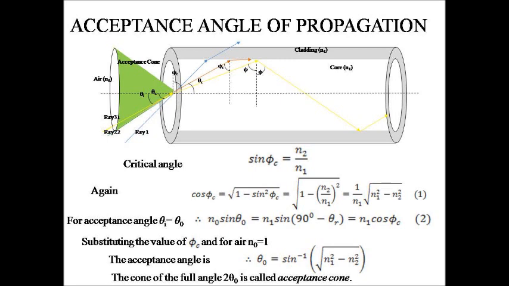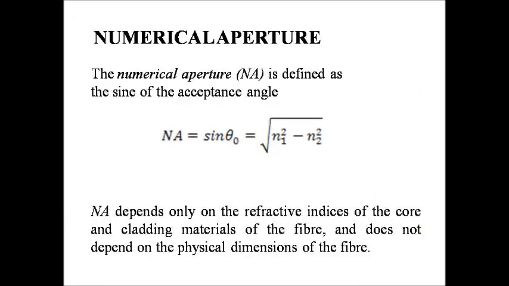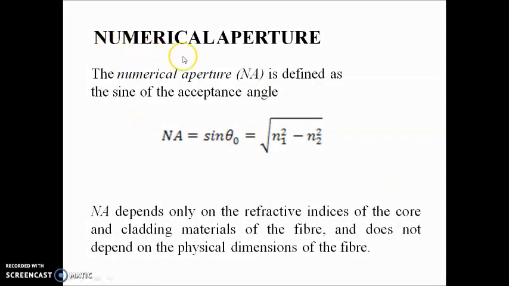Obviously, a larger acceptance angle makes it easier to launch light into the fiber. Light incident at an angle beyond it refracts through the cladding and the corresponding optical energy is lost. The figure of merit of the fiber is measured by the amount of light that can be accepted by the fiber. Thus, the acceptance angle is a measure of the light gathering capacity of the fiber and is interpreted in terms of the numerical aperture of the fiber.